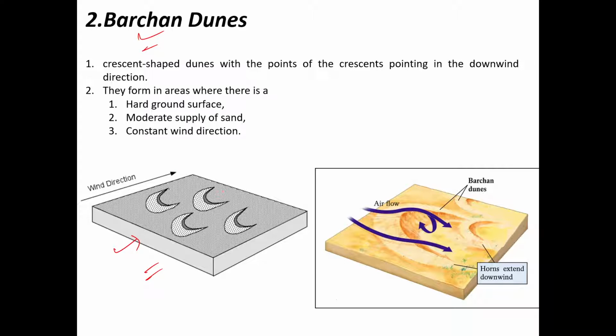So this is a desert, and the depositions are like this. These are the depositions, and the direction of wind is this. You can see the direction of these pointed ends tells us the direction of wind. These are crescent shaped, point 1, and they are formed in areas which have hard ground, moderate sand supply, and constant wind. Wind direction has to be in this direction only, right?